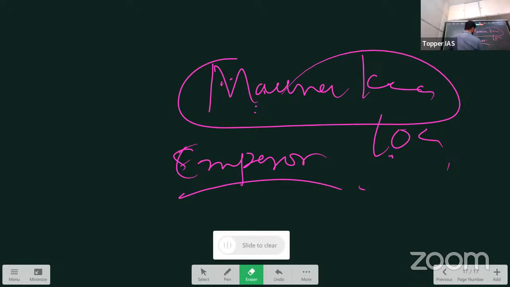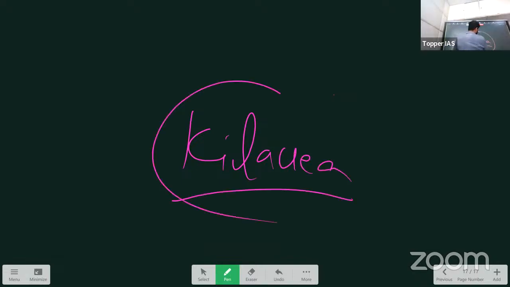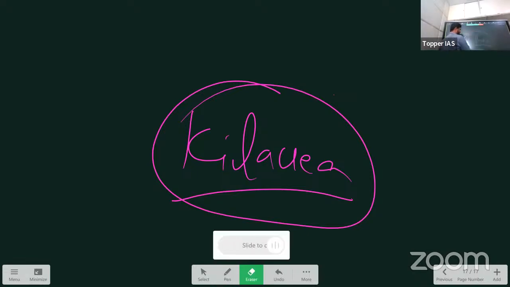Okay. So there is one other important one, which is in the news, another island, another mountain, Kilauea. This is in the Hawaii Islands. So these are what? Shield volcanoes. Okay. Next, another type of volcano is caldera.